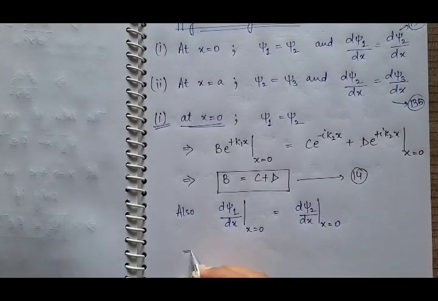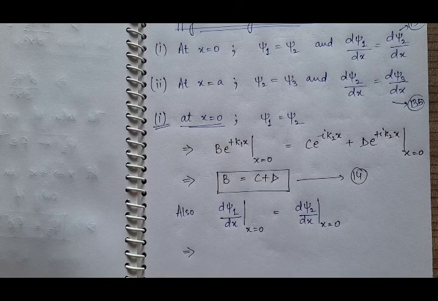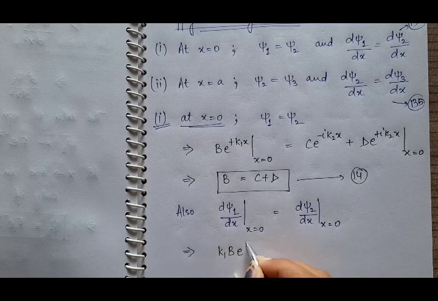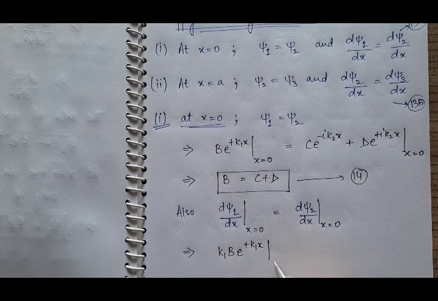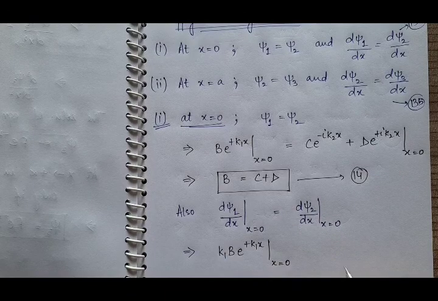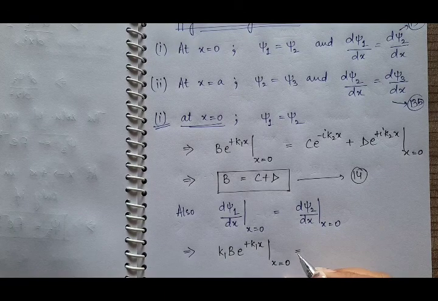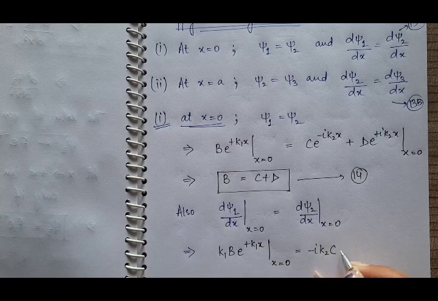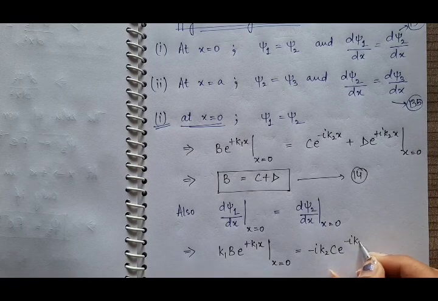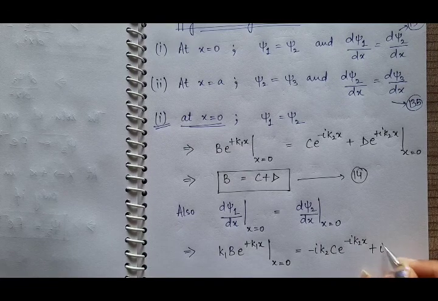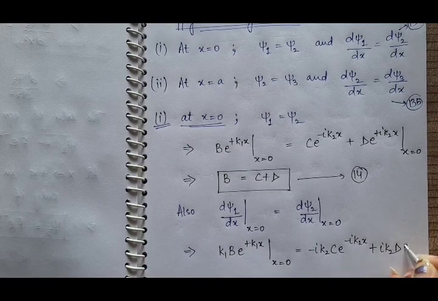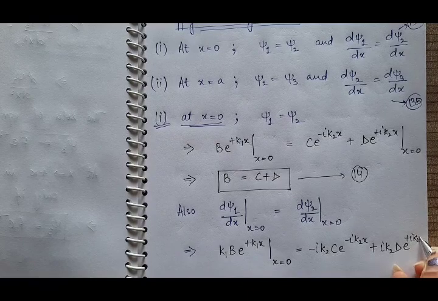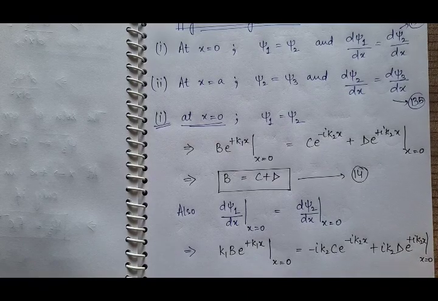So this implies the value of psi 1 is b e raised to power plus k1x, so its derivative will be k1 b e raised to power plus k1x. Its value at x is equal to 0. And what will be the derivative of psi 2? It will be minus iota k2 c e raised to power minus iota k2x plus iota k2 d e raised to power plus iota k2x at x is equal to 0.